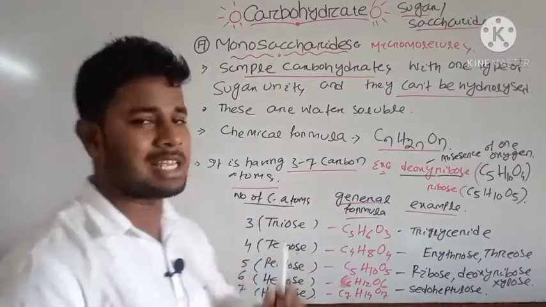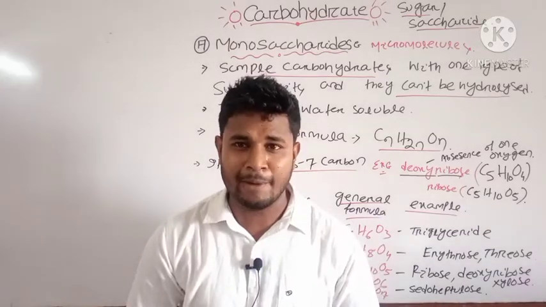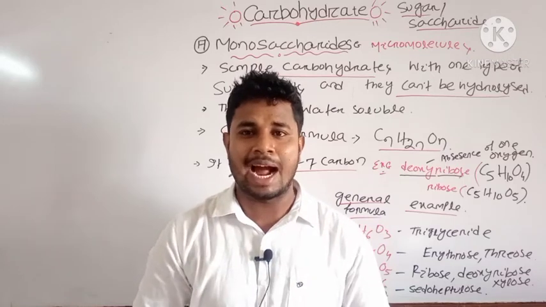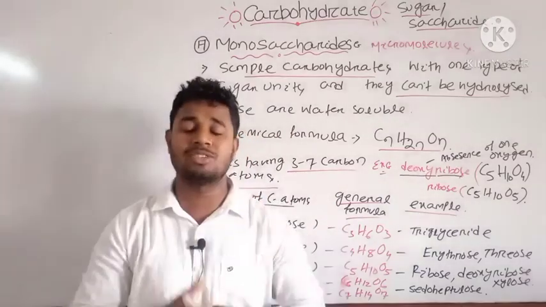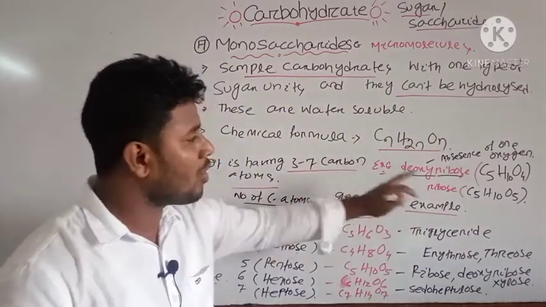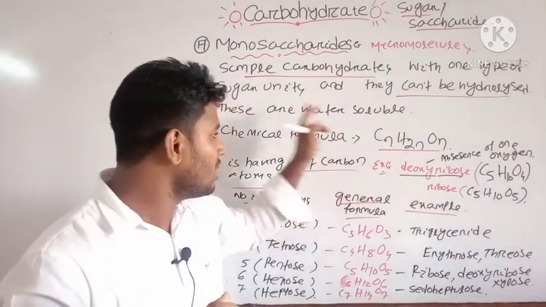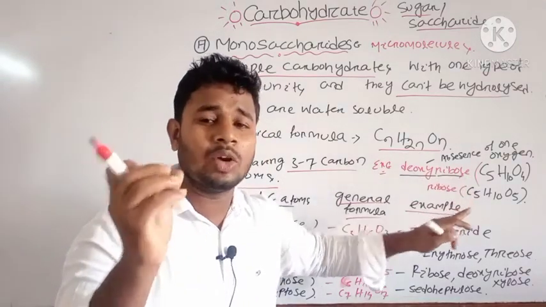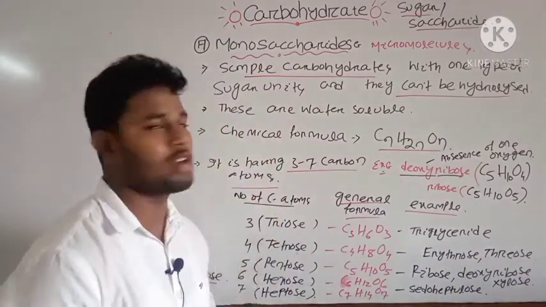These are the basic important features of monosaccharides: it is the smallest unit of carbohydrate, and we cannot hydrolyze the carbohydrate into smaller subunits. As these are micromolecules, they are easily soluble in water, and the general formula is CnH2nOn. One important deviation is the 5 carbon sugar. The general formula is CnH2nOn, but deoxyribose is the deviation, because it has 1 less oxygen. These are the important points about the monosaccharides.